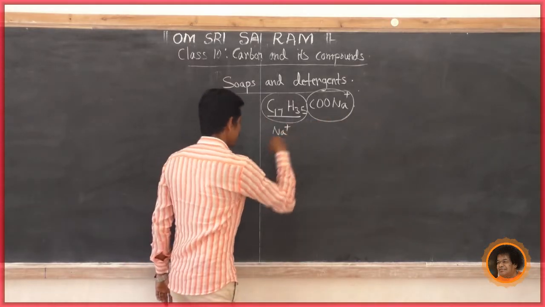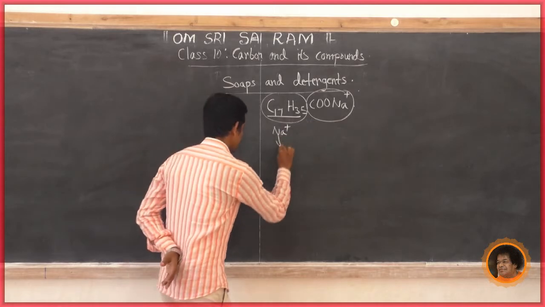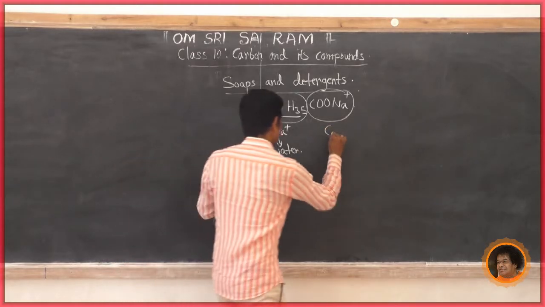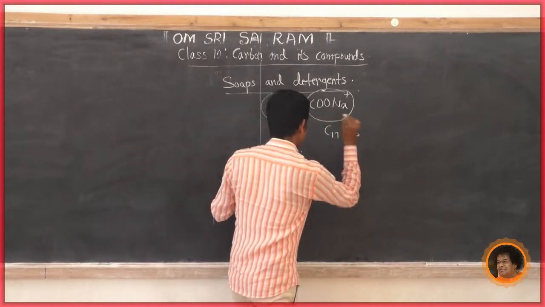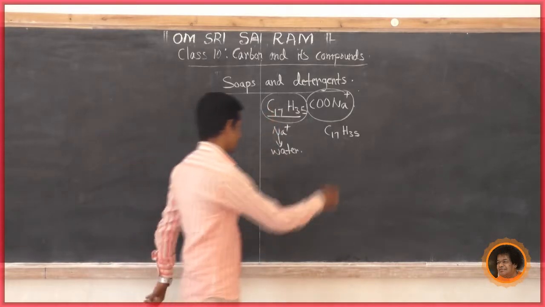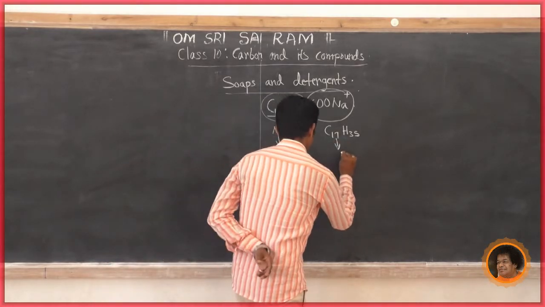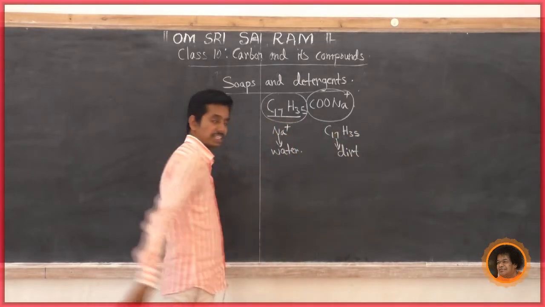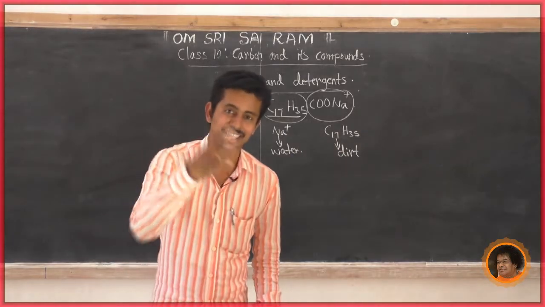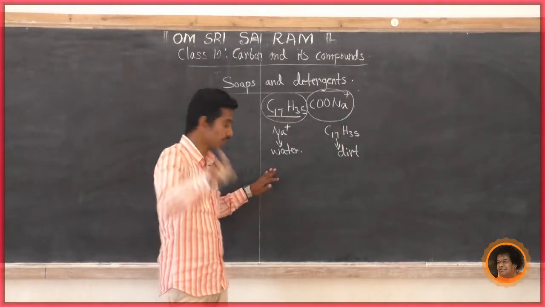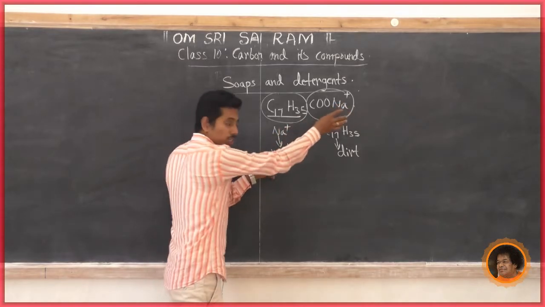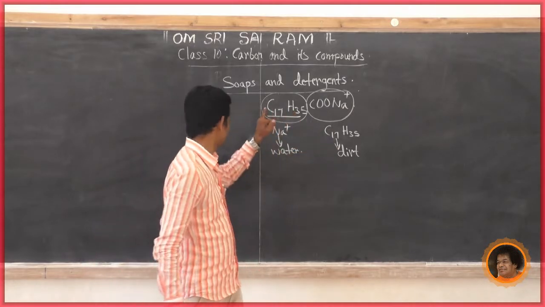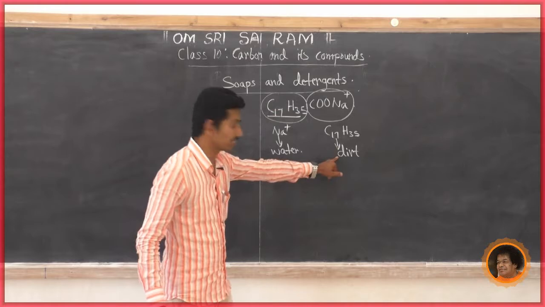This Na plus ionic part interacts with water. The other part is C17H35, a carbon part because it contains carbon, and this carbon part interacts with dirt. Why does the sodium part interact with water and the carbon part interact with dirt? Because soap is a cleaning agent. How does it behave as a cleaning agent? Because of the sodium, the ionic part, which interacts with water, and the C17H35 carbon part, which interacts with the dirt.